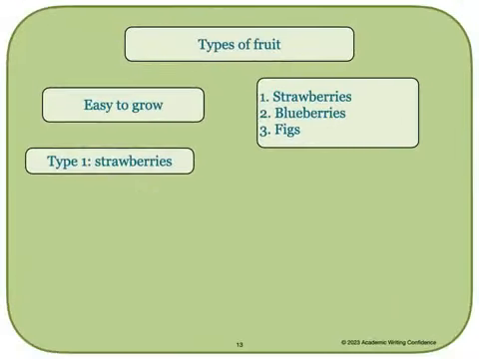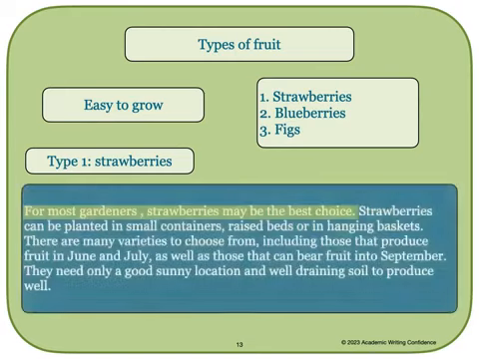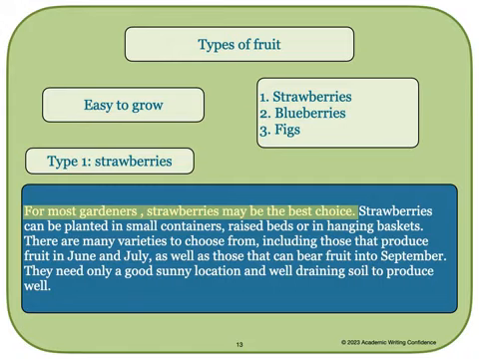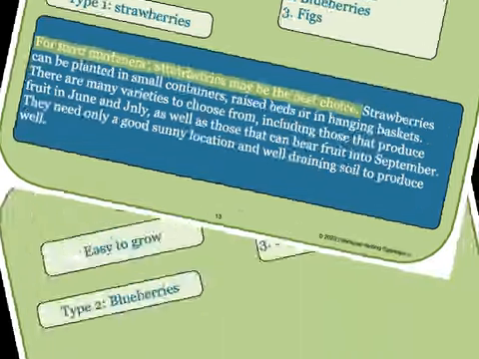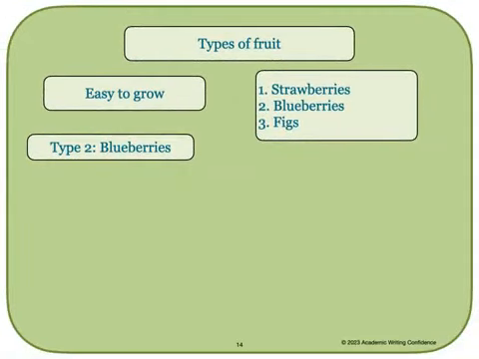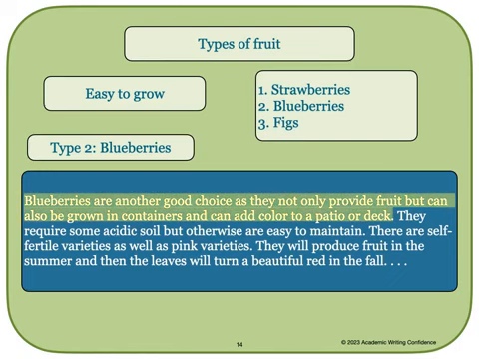We'll now write our first type of easy-to-grow fruits. The body paragraph would start something like this. For most gardeners, strawberries may be the best choice. And then you would give more information and some examples in your essay. You would then continue with your second type of fruit, blueberries. Blueberries are another good choice as they not only provide fruit, but can also be grown in containers and can add color to a patio or a deck.